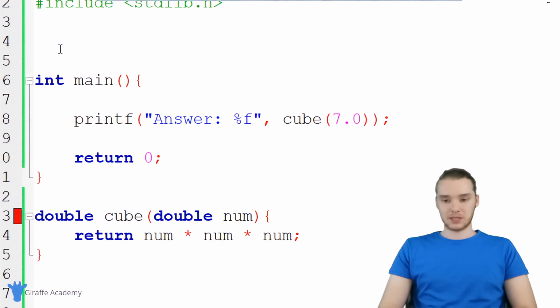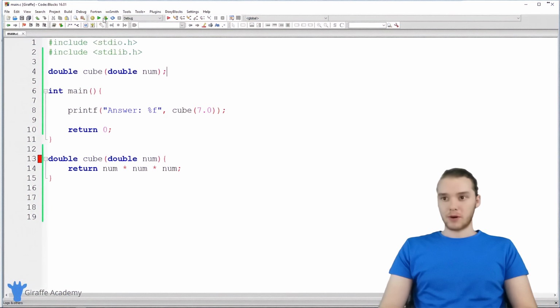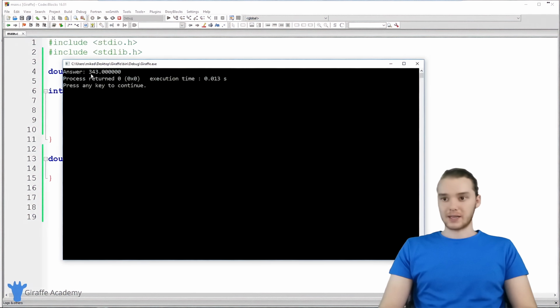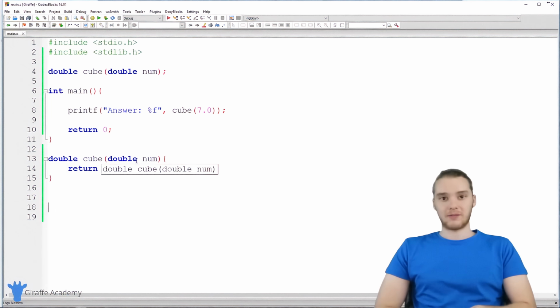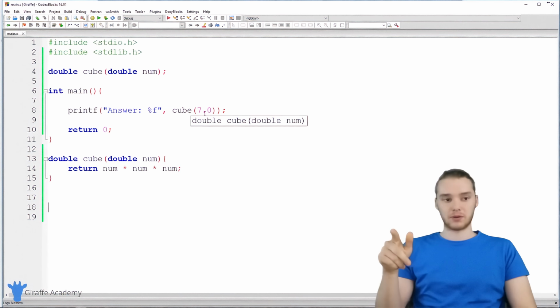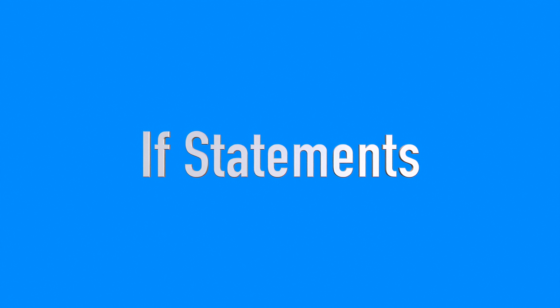If I put this up here and put a semicolon, now when I run my program, we're not getting this error anymore and we're actually getting the answer back. So this is a way you can create functions below the main function without having any problems. And for any functions I create, I could put another prototype up at the top and it's going to be fine.